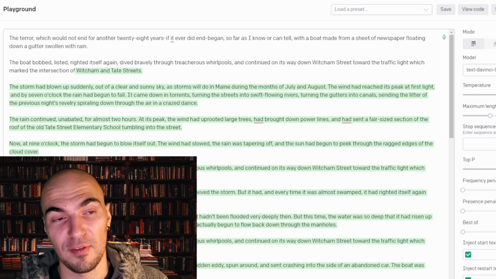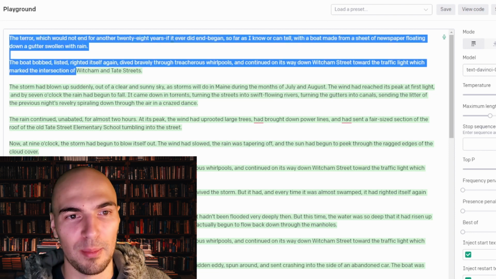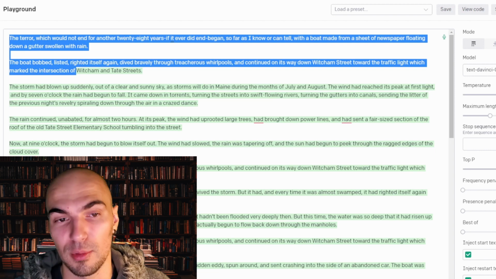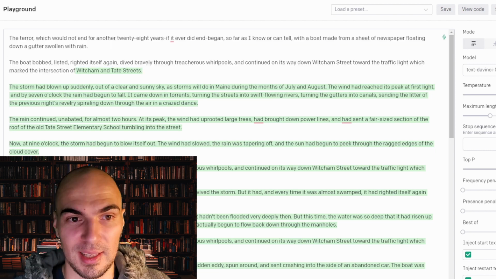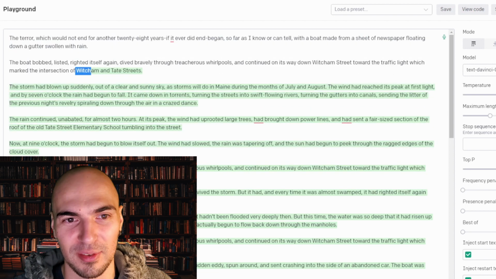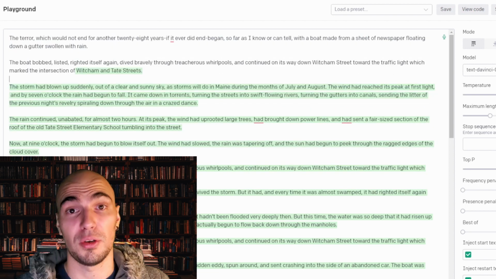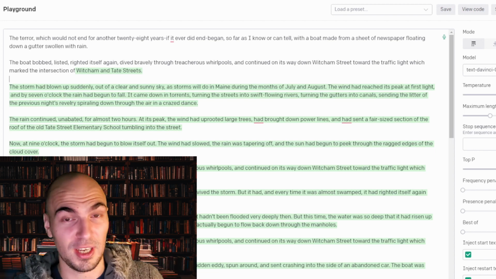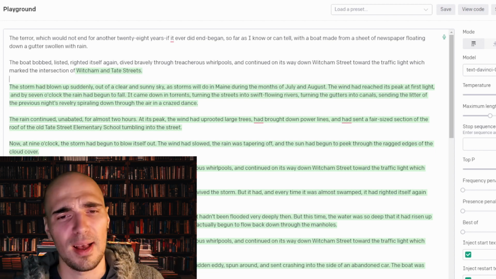By the way, this is a fun failure mode. I wanted to see what happens if I just take a paragraph from Stephen King and ask the model to continue. So what happened is that the model just started reciting the actual book from which I copied the first paragraph, word by word. So it just shows you how much this model actually knows. It recited from memory a chunk from Stephen King. But that's obviously not what we want to do.